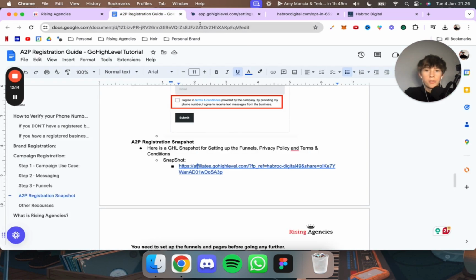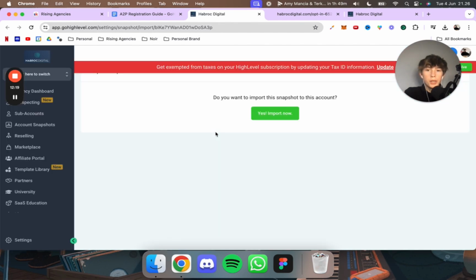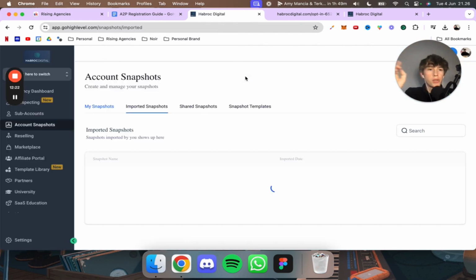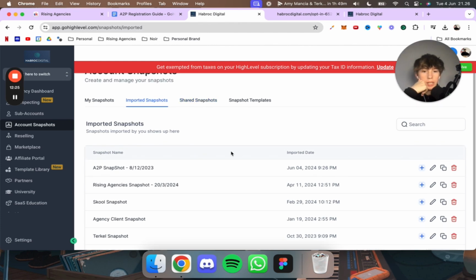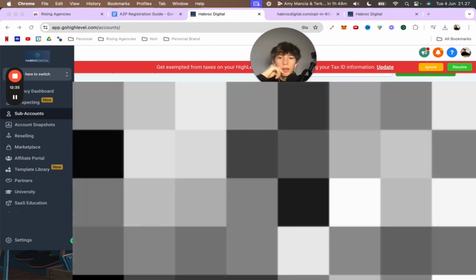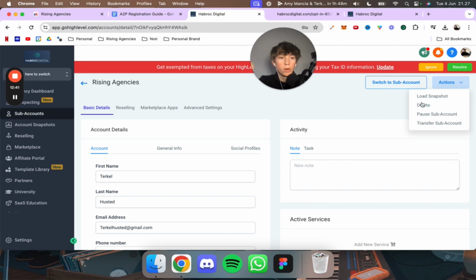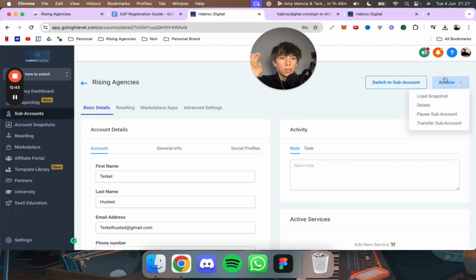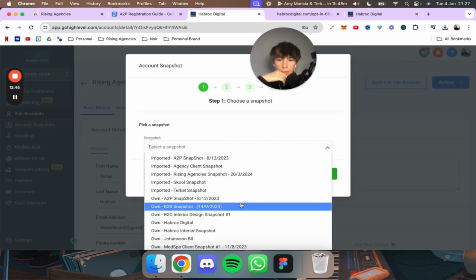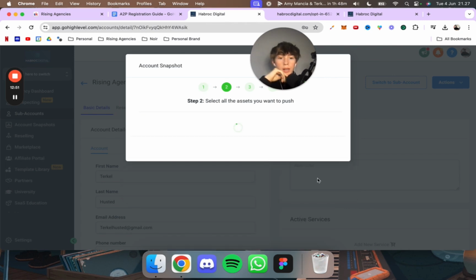You just click on it inside of this, click on it, and then you just wait a bit. And then you import that to your GoHighLevel account, and then you import it to your sub account. So let me show you exactly how to do that. We see we just imported it like this, and then we go into sub accounts. Then you choose your sub account, the one that we're currently doing the A2P for. Then you click on actions, and then you click on load snapshot, and then you choose the A2P snapshot that you just imported, okay?